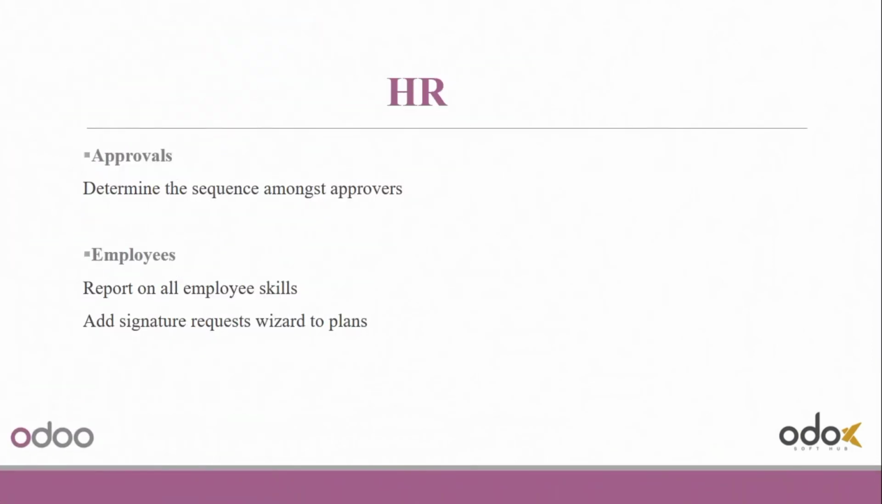And in approval section, one can determine the sequence amongst approvers. And organization can report on all employee skills and can add signature request wizard to plans.